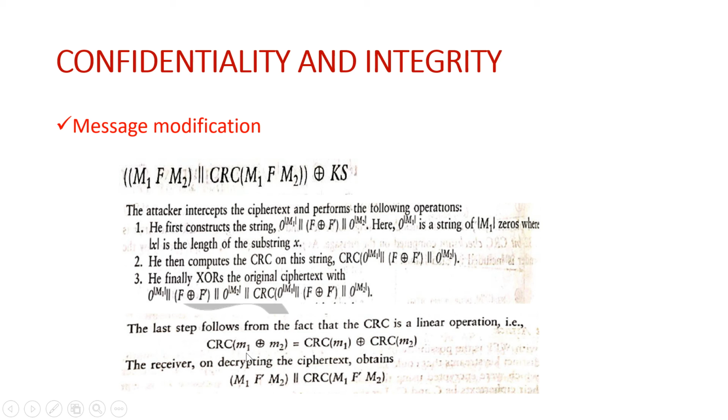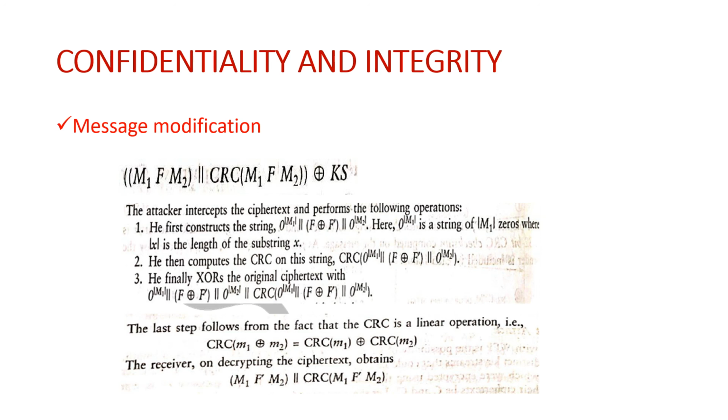Same explanation hold good for this CRC as well. Okay, so the CRC of M1 XOR with M2, that is nothing but CRC of M1 XOR with CRC of M2. Okay, so the receiver on decrypting the ciphertext, he'll be obtaining this. Okay, because the CRC still remains the same. Okay, so now the attacker has successfully replaced F with F dash but retaining the same CRC. Are you understanding? So this is how the attacker will manage to attack the original message.